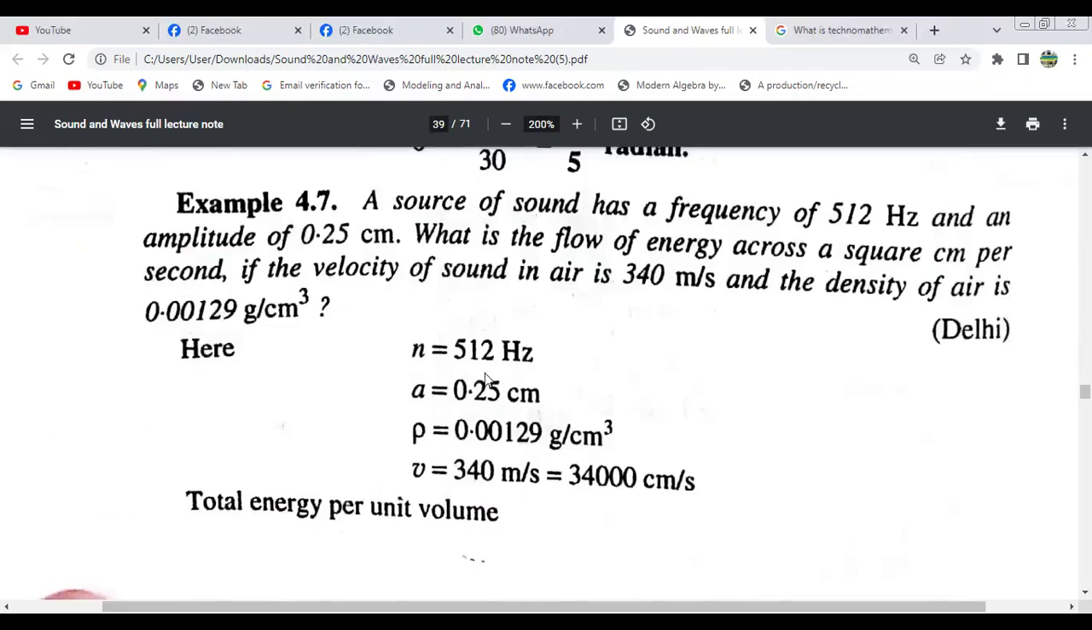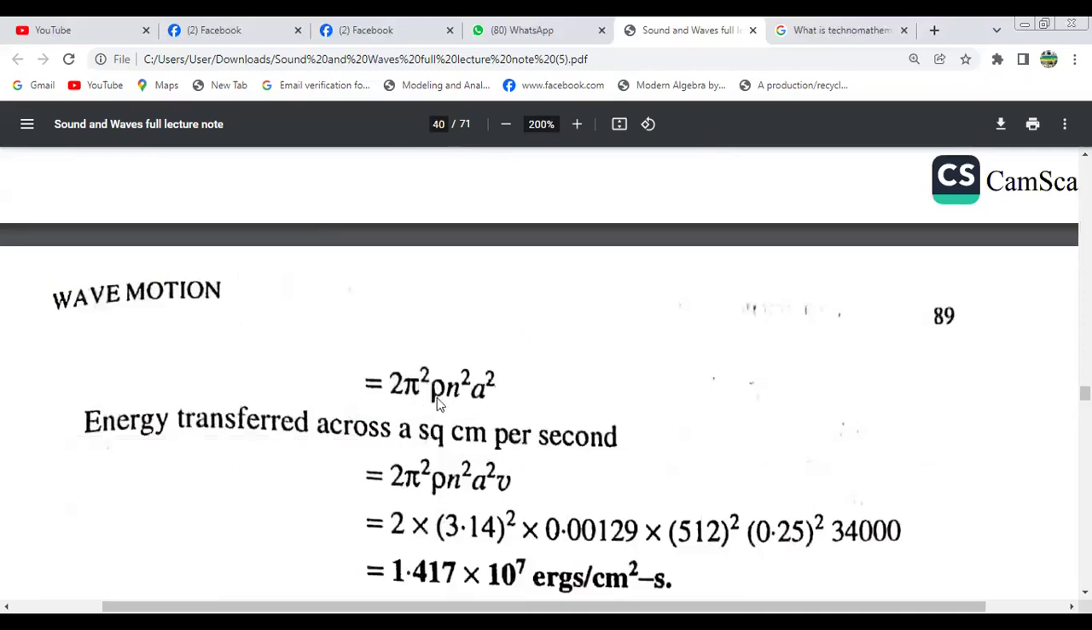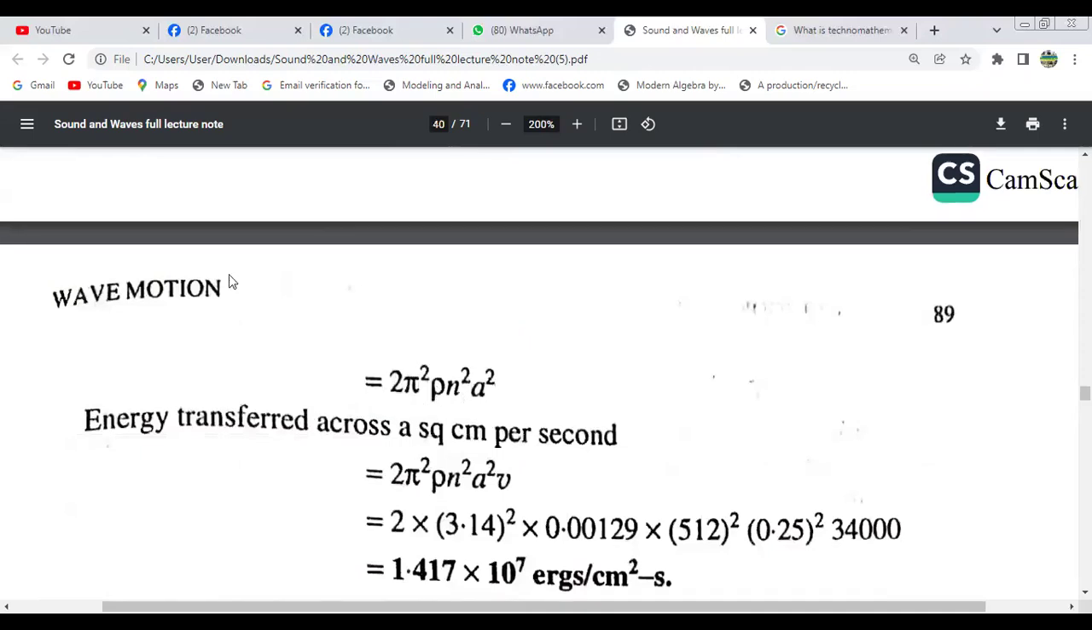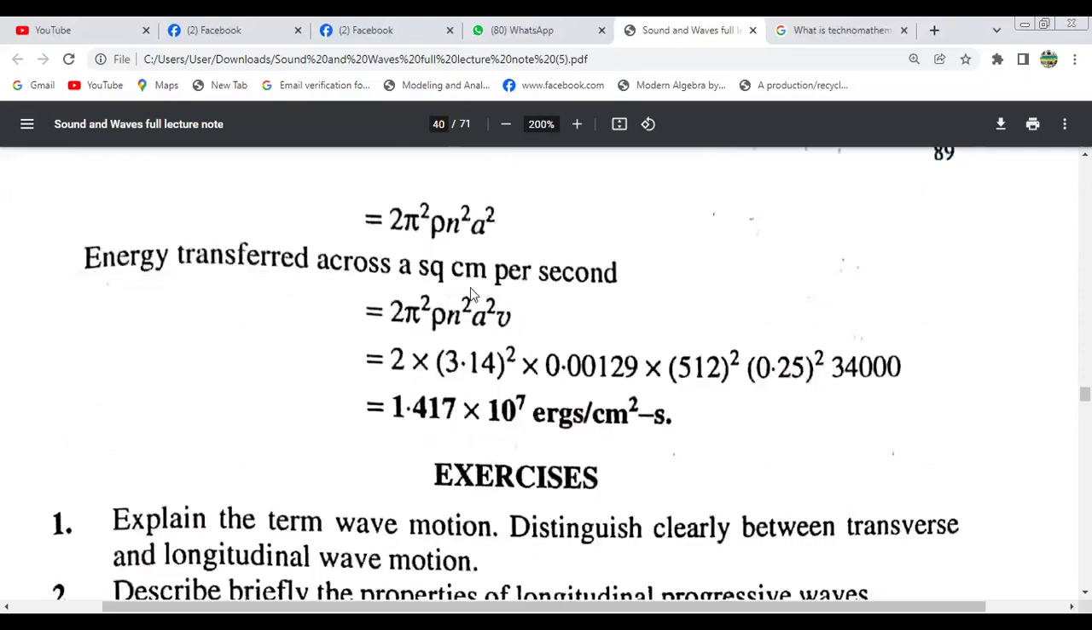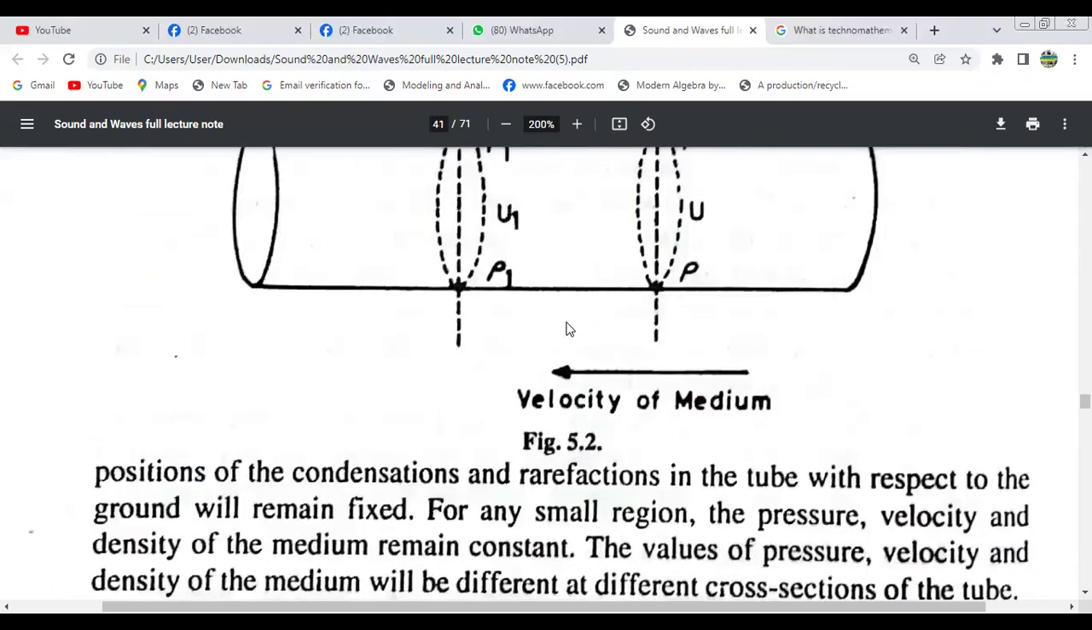Here n equals 512 hertz, a equals 0.25 centimeter. This is the displacement amplitude, rho is density, b equals velocity. So total energy per unit volume is 2π²ρn²a². And energy transferred across a square centimeter per second will be this. Just putting in the values, we get this one.